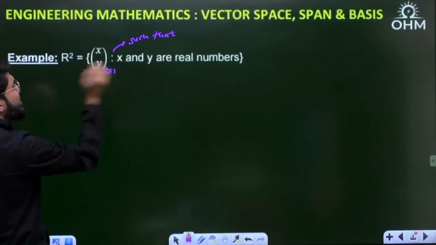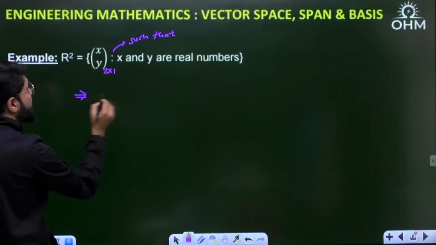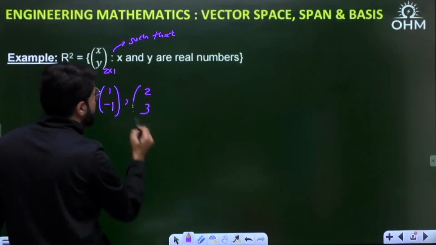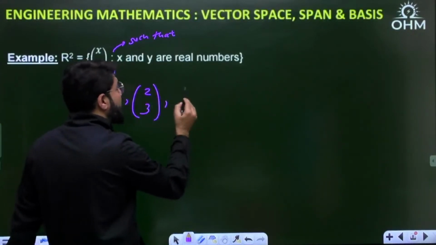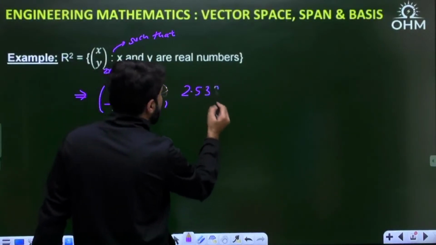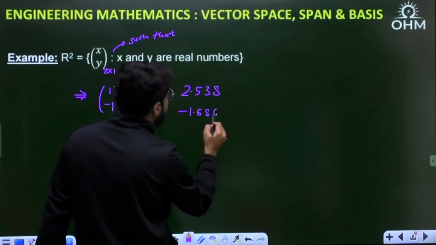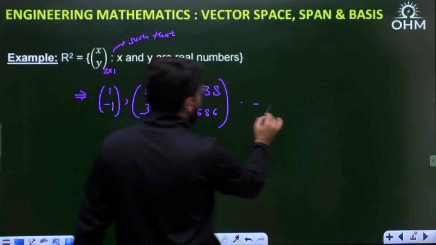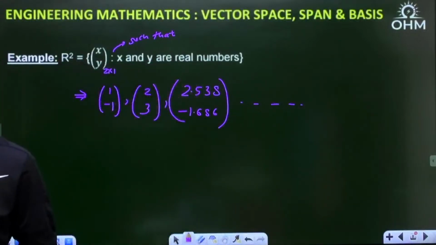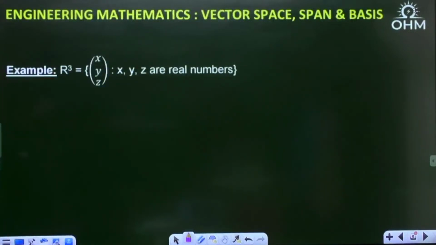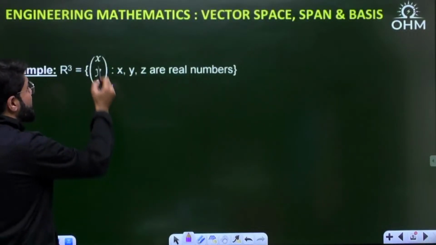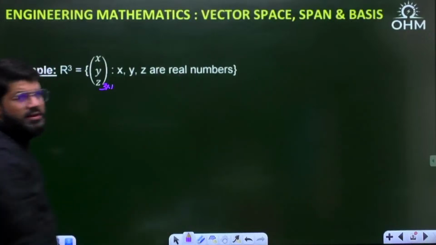So what are the vectors that can come inside this? Say, for example, (1, -1), this is a 2 cross 1 vector. (2, 3), this is a 2 cross 1 vector. It can take any real value. It may be of the form 2.538 and -1.686, anything. Any such thing can come up. All these are nothing but 2 cross 1 vectors. Is that clear? That is the first point to be noted. Similarly, I can write down R3. R3 is the set of all the 3 cross 1 vectors (x, y, z), such that x, y, z are real numbers.